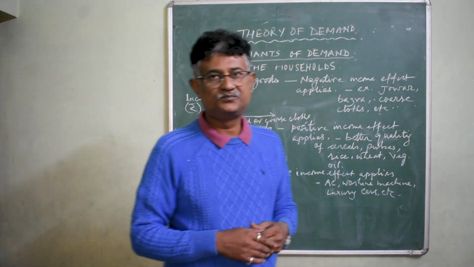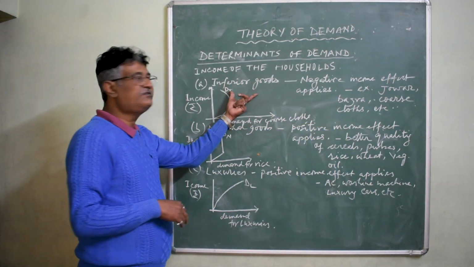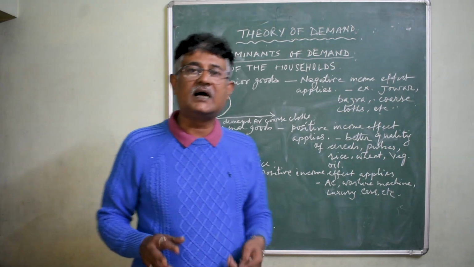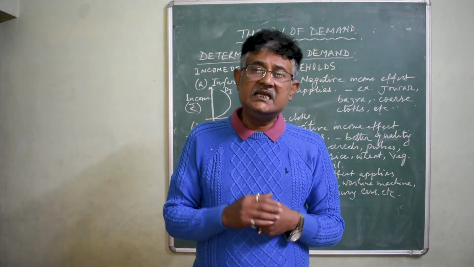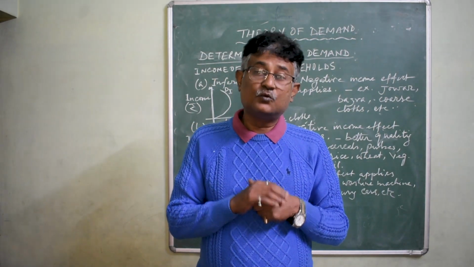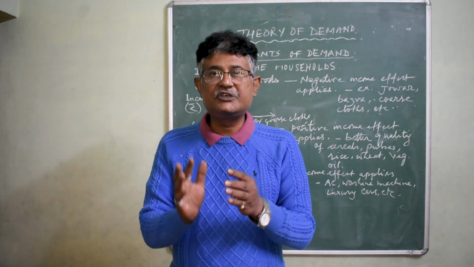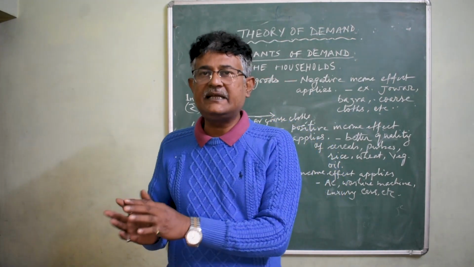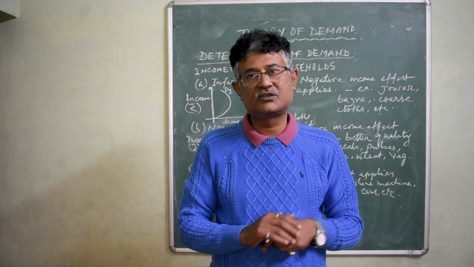For example, if we take the case of inferior goods. Now first of all, you must know what are inferior goods. Inferior goods are the low quality goods which are usually consumed by the people belonging to the poor section of the society.